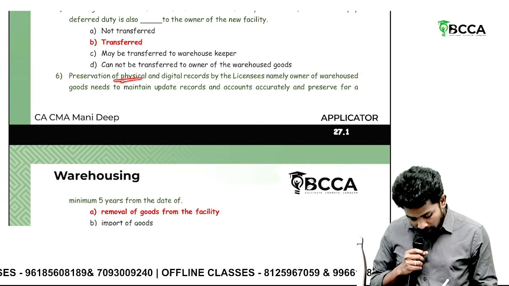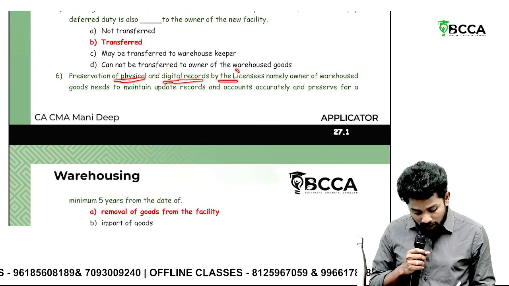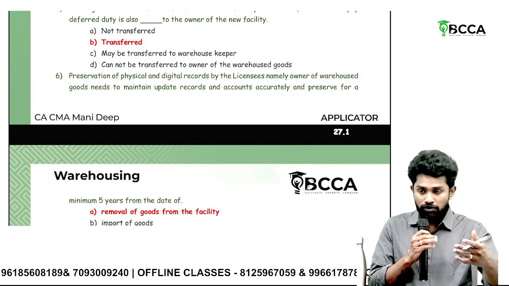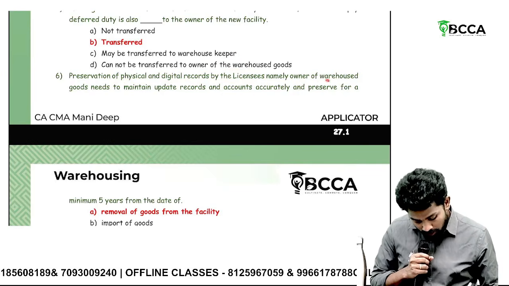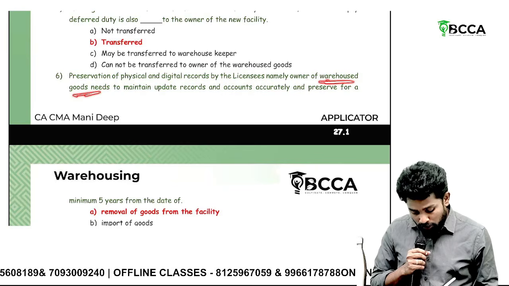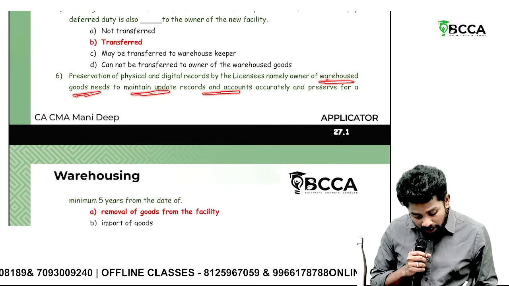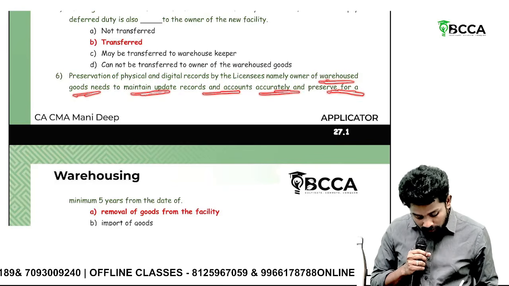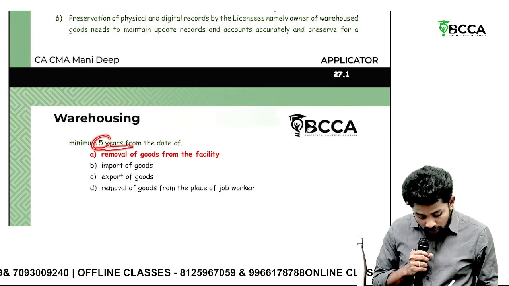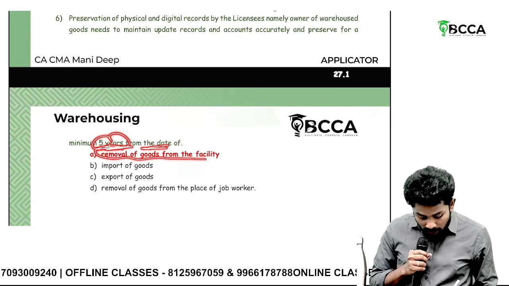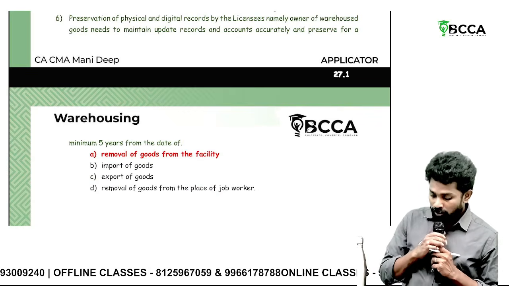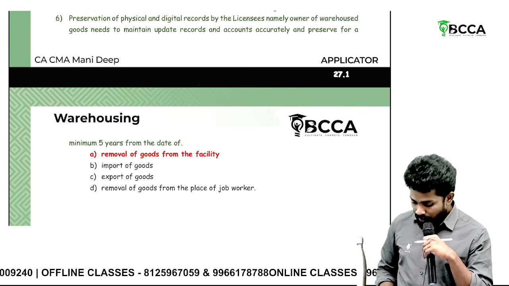Then, preservation of physical and digital records by the licensees. If you are a warehouse person, public or private warehouse, namely the owner of warehoused goods, you should maintain the records and accounts accurately and preserve them for a minimum of 5 years. From which day?